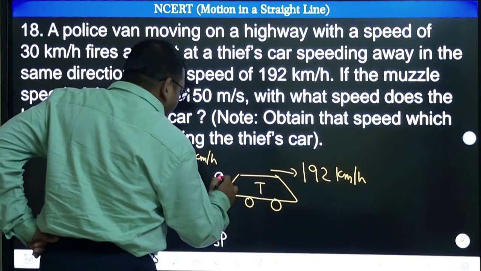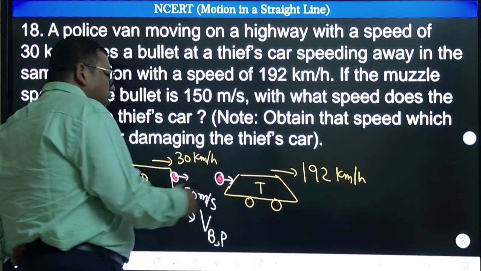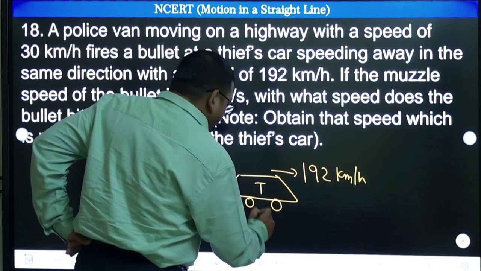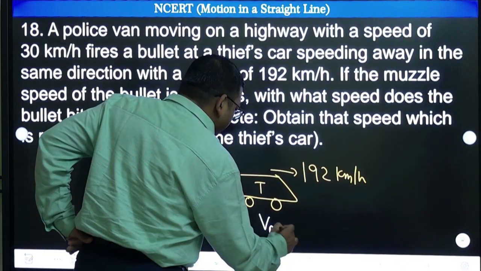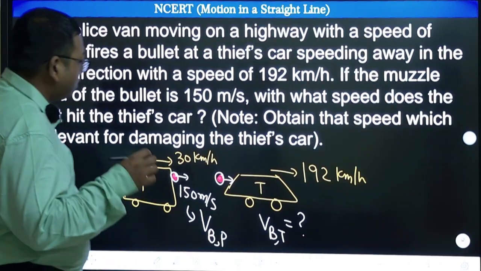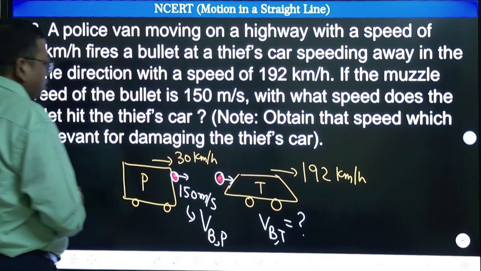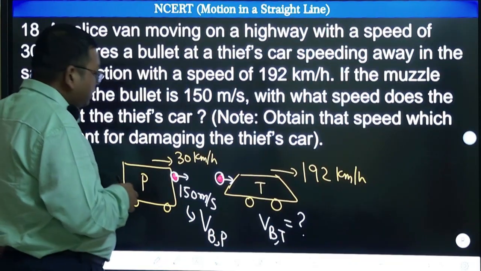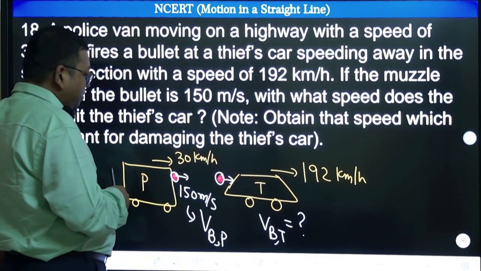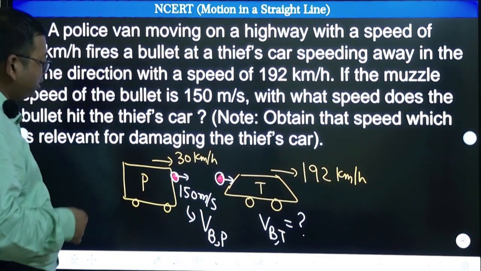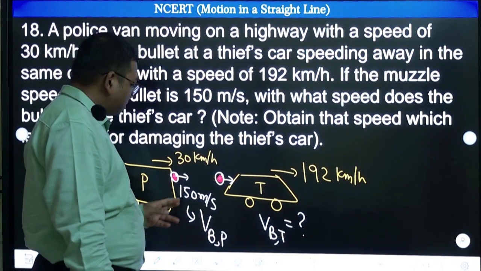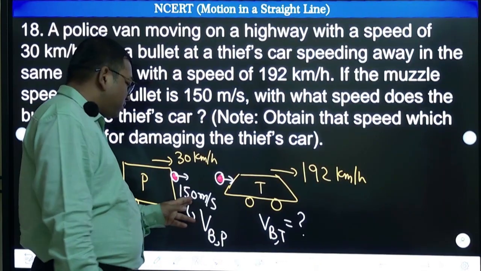So this bullet will be hitting here. So with what relative velocity will it hit? You need to calculate the velocity of bullet with respect to thief. This is what they are asking. We have to understand this question properly. Now we can solve it. You need to convert into meter per second, or you can convert into kilometer per hour. Anything is okay, right? Suppose I convert into kilometer per hour, that may be better, because these two are in kilometer per hour, and this is meter per second.